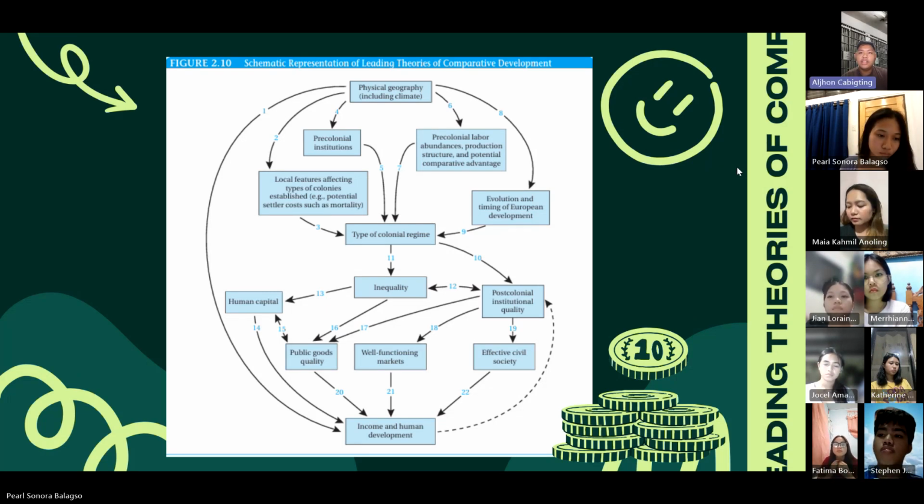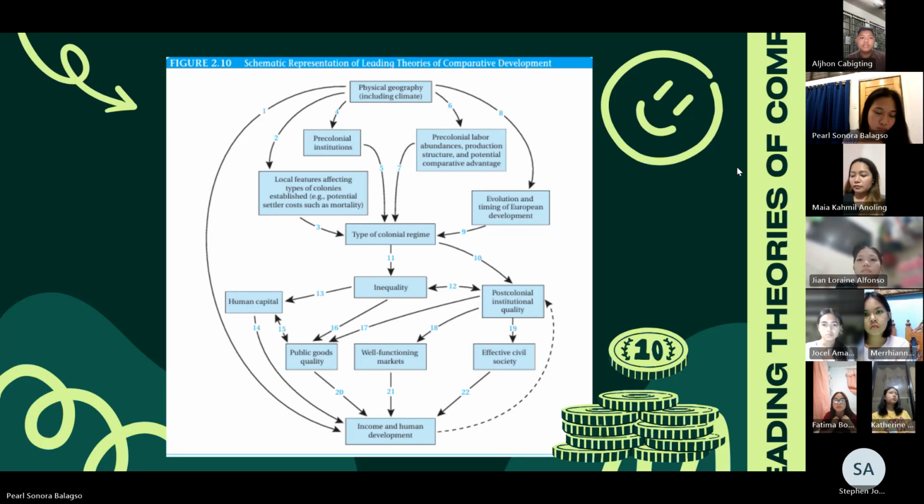In Arrow 10, the types of colonial regimes established, while always designed for the benefit of the colonizers, were influenced by local and European supply and demand factors. The type of regime had enormous influence on post-colonial institutional quality.